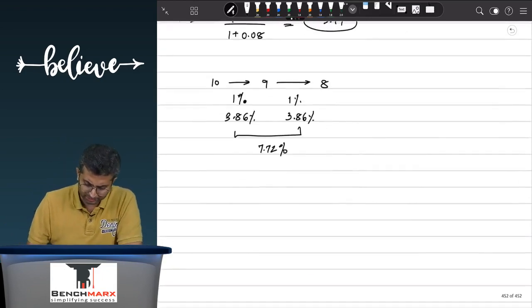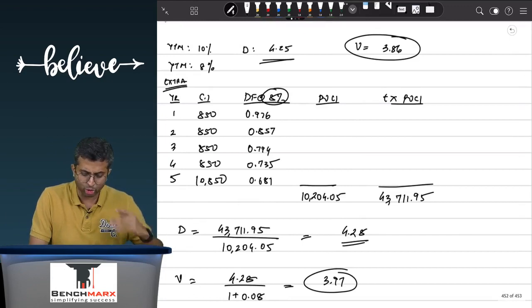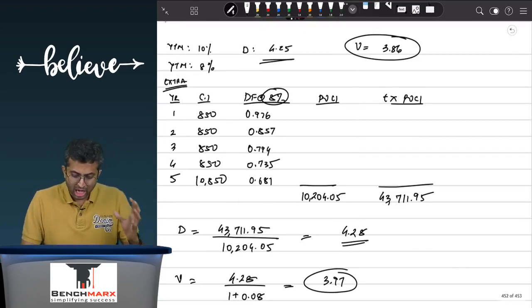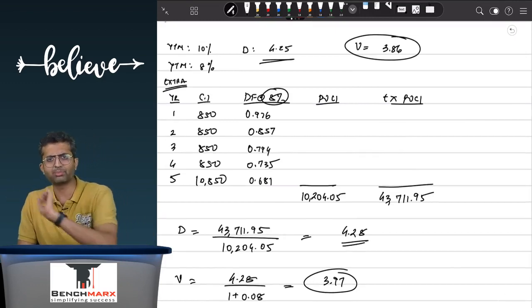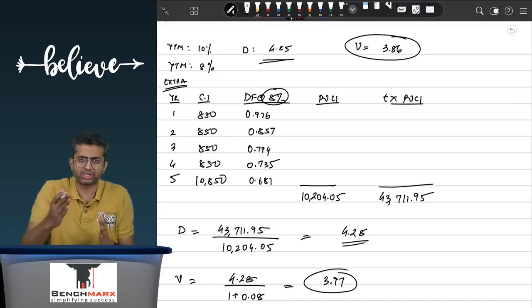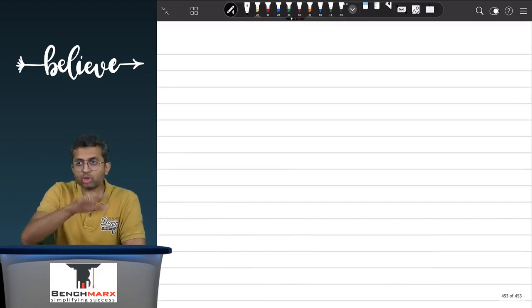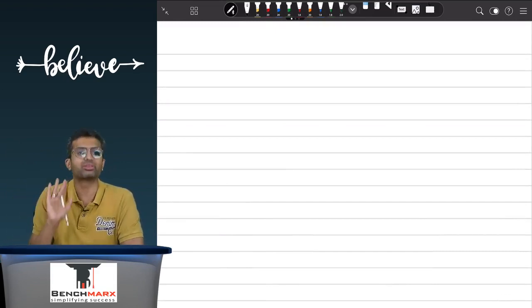So over here, this is all extra working, this is not to be shown in your exam at so much length. However, let us say I were to also do a similar working for moving hypothetically from 10% to, let us say, 12%. So there's a 2% fall we studied. Let us study what happens if there's a 2% rise. We will do all of this. Then we will see how a sum has to be solved.